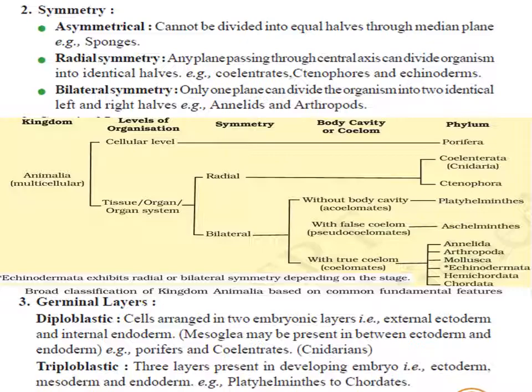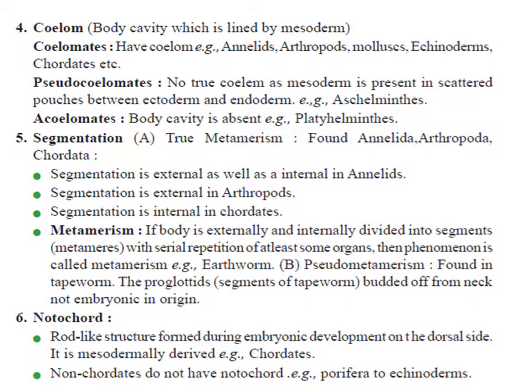Okay. Now the next basis of classification is the coelom. The coelom is an important criterion of classification, where there is a body cavity lined by mesoderm. If coelom is present, then the organism is called coelomate. Annelids, arthropods, mollusks, echinoderms, chordates, all higher phyla are coelomate.